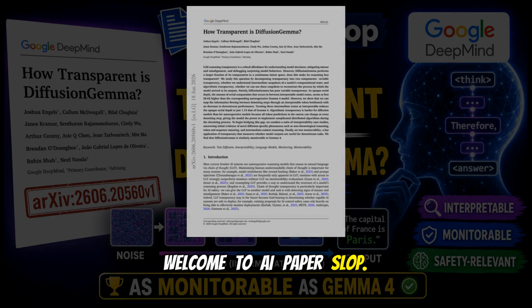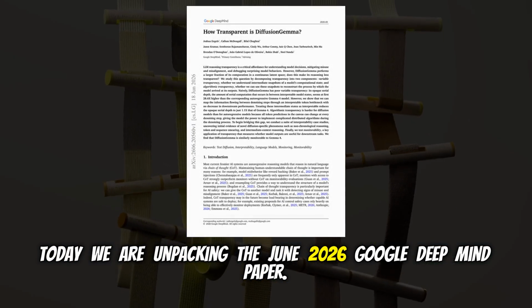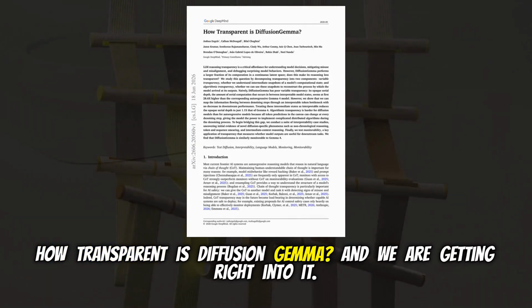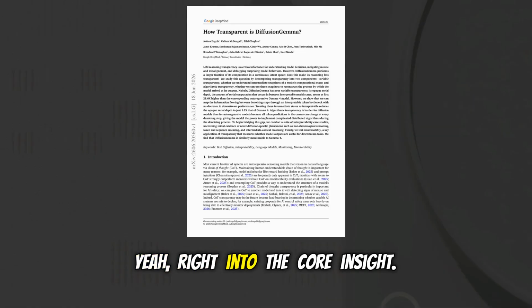Welcome to AI Paperslop. Today we are unpacking the June 2026 Google DeepMind paper, How Transparent is DiffusionGemma? And we're getting right into it. Yeah, right into the core insight.